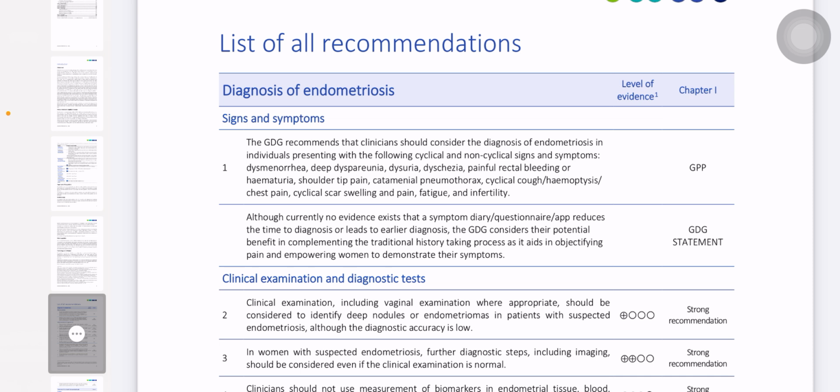The first classification is minimal, with a score of 1 to 5, out of a maximum score of up to 40. How do we give a score of 1 to 5? When there are superficial lesions, commonly on the pelvic side wall and pouch of Douglas. The second one is mild, with a score of 6 to 15, when there are superficial lesions and some deep lesions more than 5 mm below the peritoneal surface.